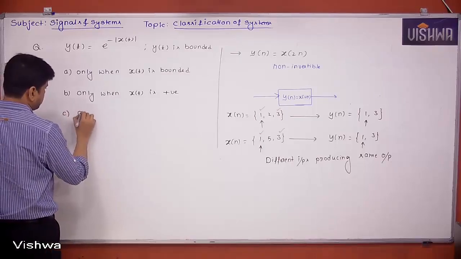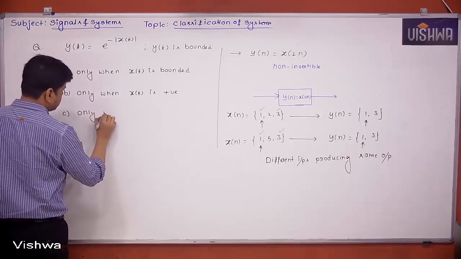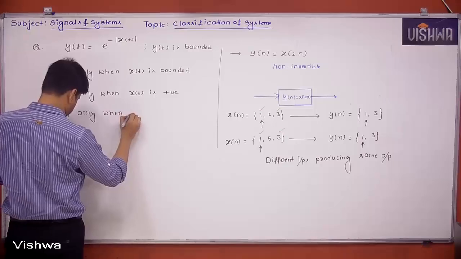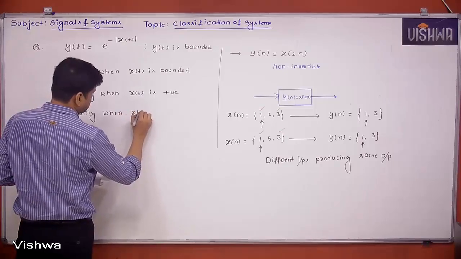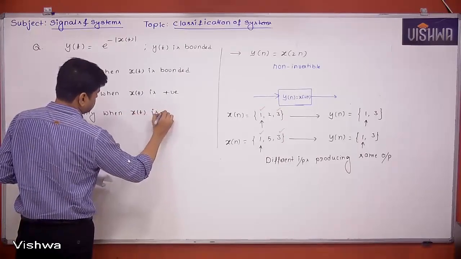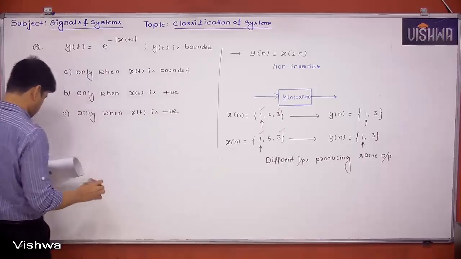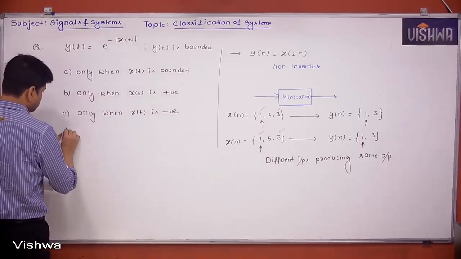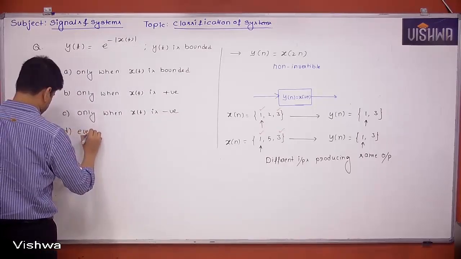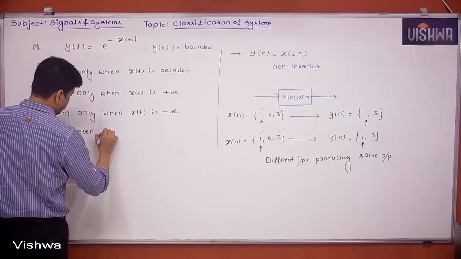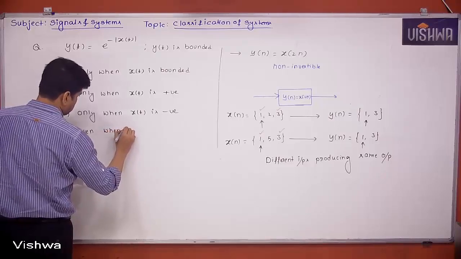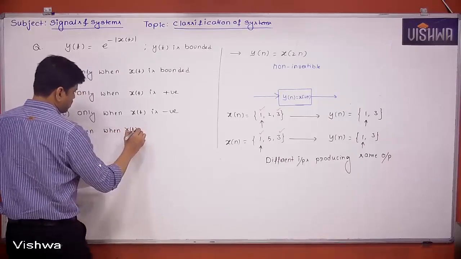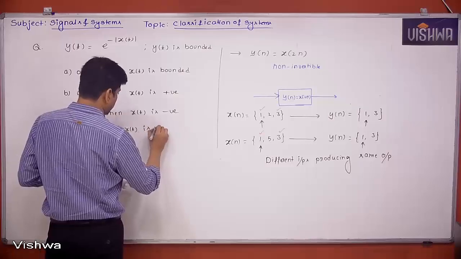Option C: only when x of t is negative. Option D: even when x of t is unbounded.